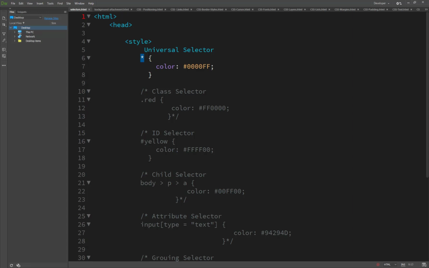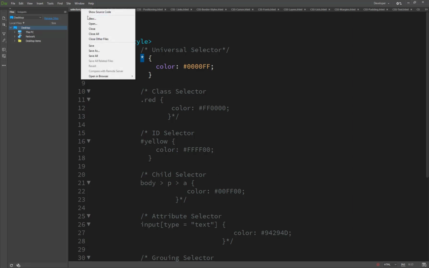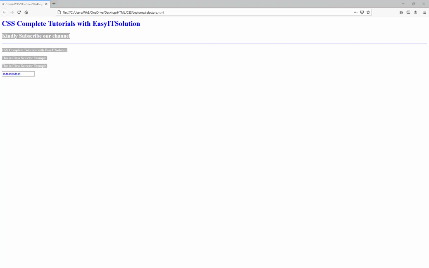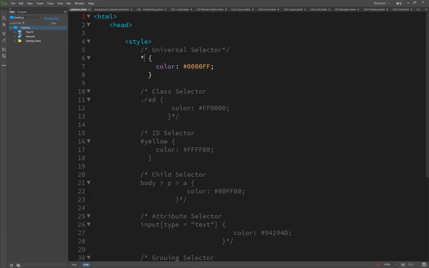I have commented this line, and this is the universal selector. It means it applies to the whole web page, all of your content. Here we see an example: open the page in Mozilla Firefox, and you will see all the text is set to blue color, because the universal selector color here is blue.